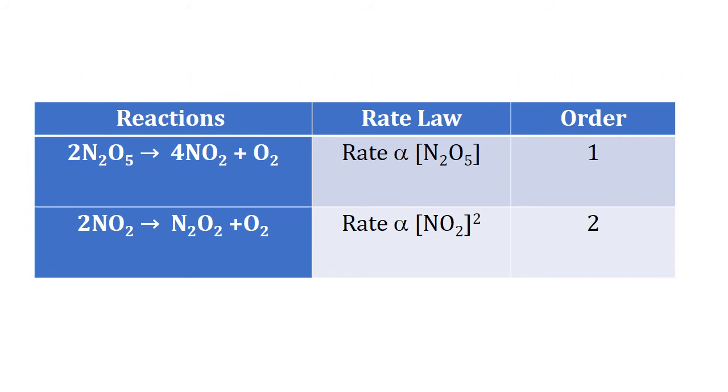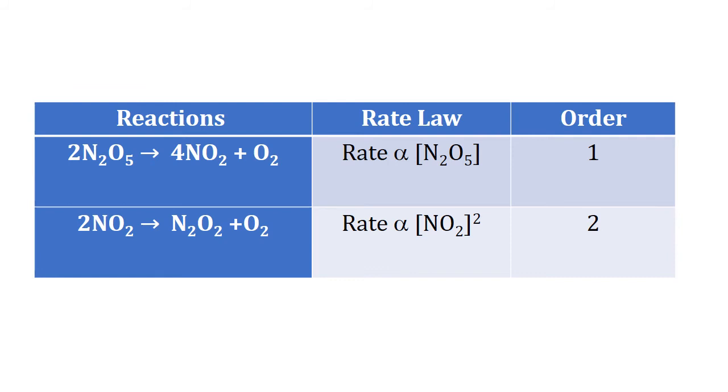Let us consider two examples. In the first example, our reactant is dinitrogen pentoxide. We can see that the rate expression is dependent upon the concentration of dinitrogen pentoxide and the order is said to be 1, or otherwise it can be called a first order reaction. In example 2, we have nitrogen dioxide. Rate is proportional to the concentration of nitrogen dioxide raised to the power 2. That is, the order of this reaction is 2, or otherwise we can call it an example of a second order reaction.